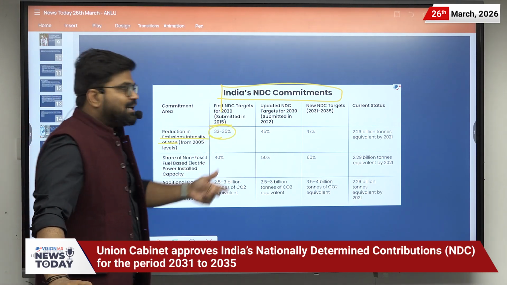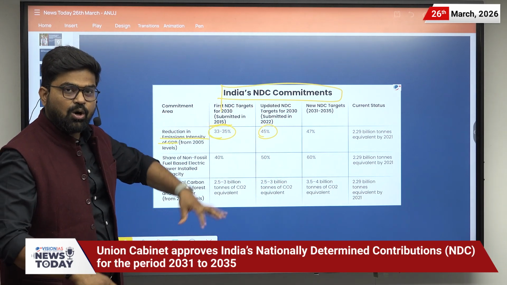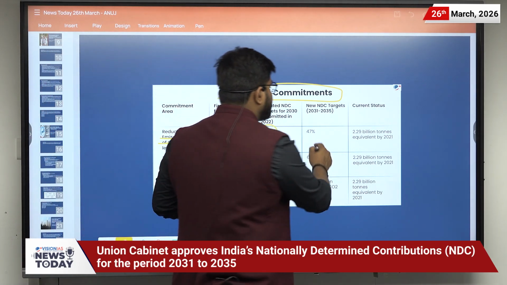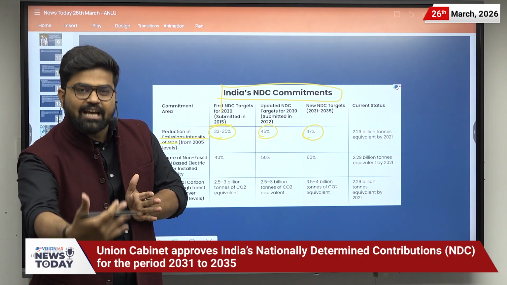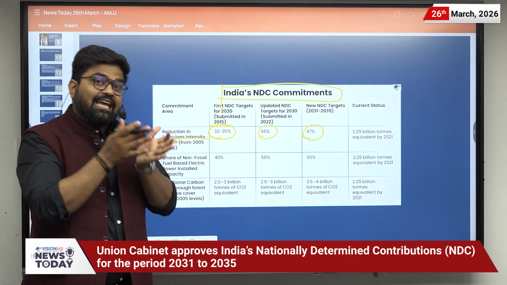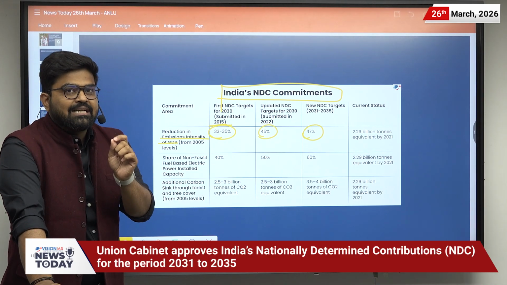Then we updated and said that we will be reducing it by 45%, and now we have submitted that we will be reducing it by 47%. So there will be more efficiency in production in matters related to climate change.